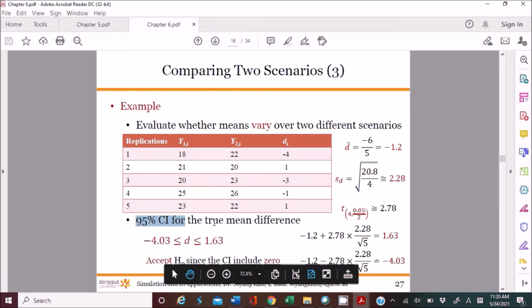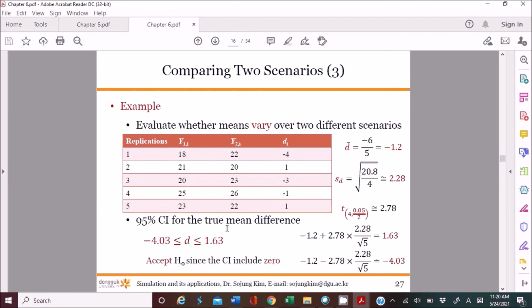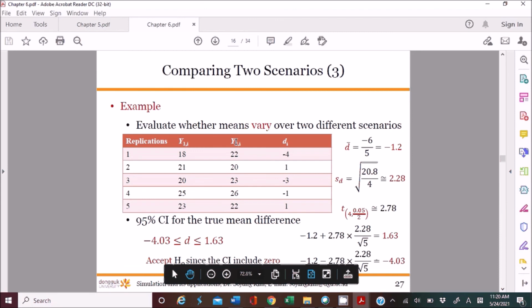Okay, and then the difference will be at the end like this. So what's the answer? Because this interval includes 0, we have to accept H0. In other words, there is no really great difference, right? So scenario 1 and scenario 2 are the same. No, there is no difference in scenario 1 and scenario 2 according to this confidence interval.